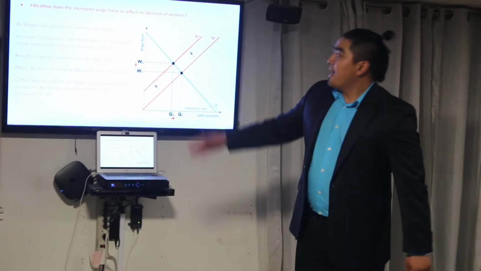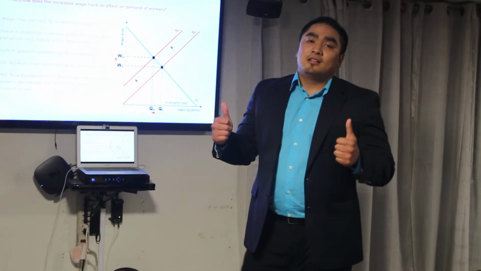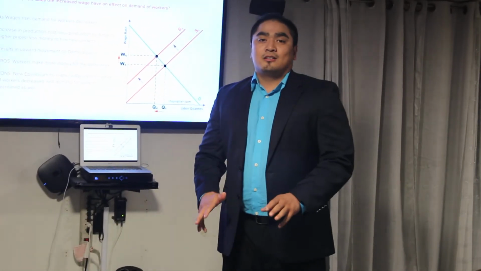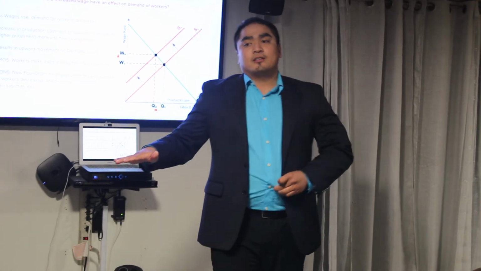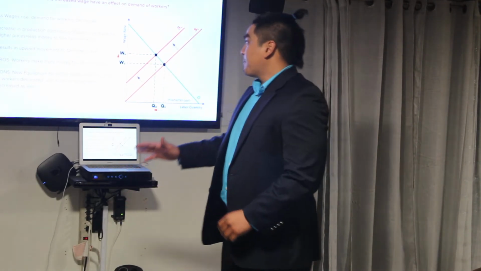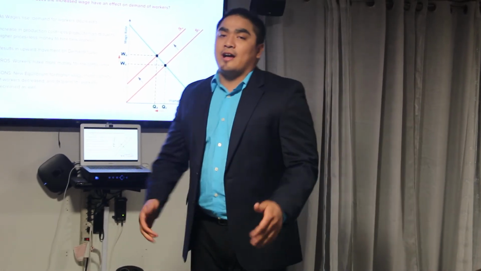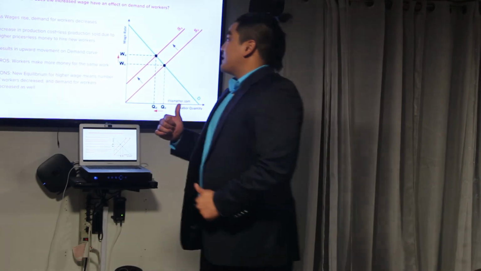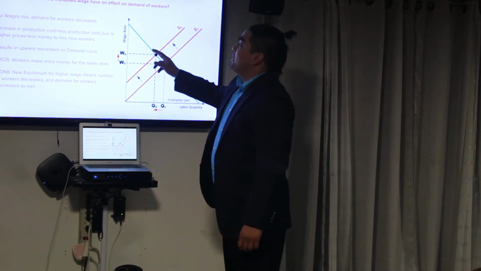Next question. How does the increased wage have an effect on the demand of workers? As wages rise, the demand for workers will decrease. The demand for workers will decrease because the production will go down as well and the profit margin will shrink. So an increase in production leads to less production sold. That means higher prices means that there's less money to hire new workers. This will result in an upward movement on the demand curve.